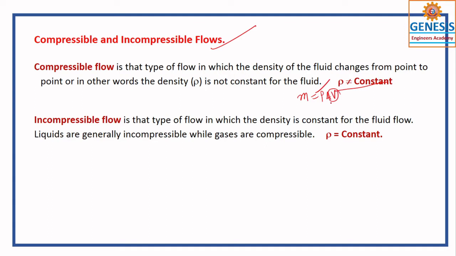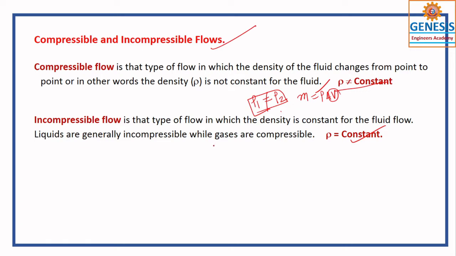If the density at one point is equal to the density at the second point, then the density is constant. If you maintain the density constant, then we can say the fluid is incompressible and the flow takes place.